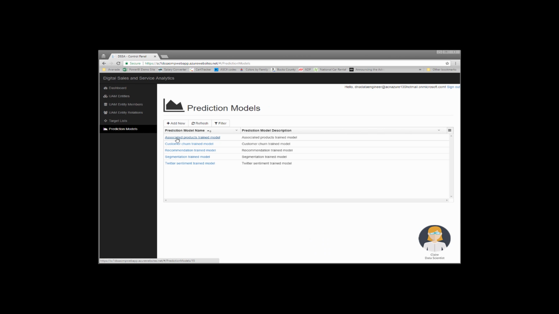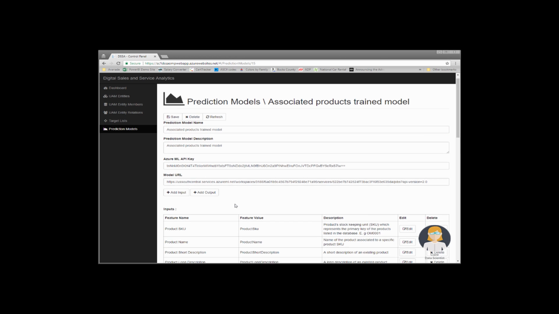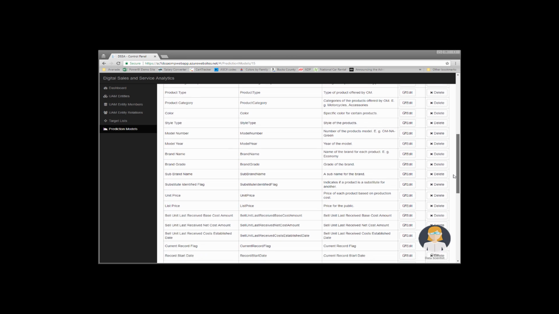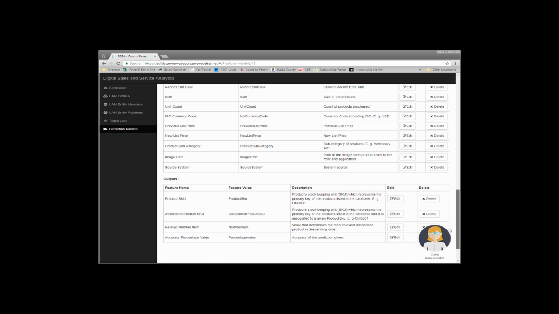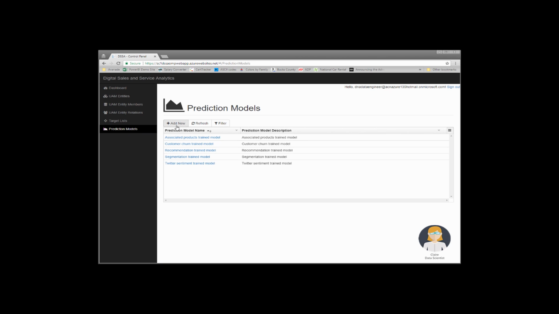We can see also the associated products model. So this we saw early on in our demonstration when we were the anonymous visitor and we were looking at those recommended products or associated products that we recommended, even though we weren't targeting or delivering really a personalized message for that particular customer.